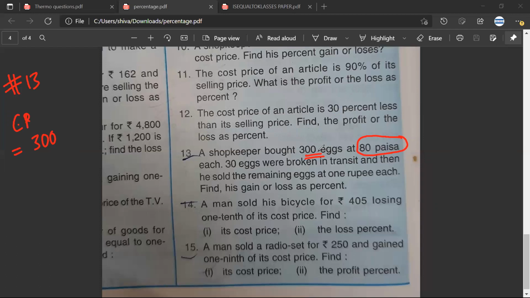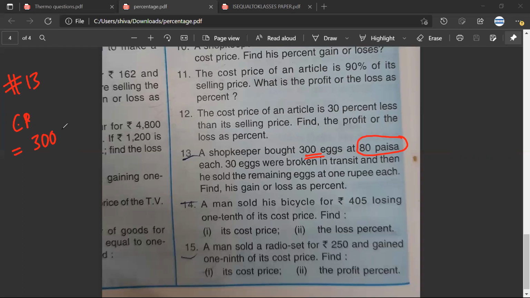Mr. Sarthak? Mr. Sarthak, am I audible? सार्थक जी की आवाज नहीं आ रही. सत्य, आप बताइए. So there, it would be 24,000 paise, no? हाँ, 24,000 पैसा. Yeah, correct.